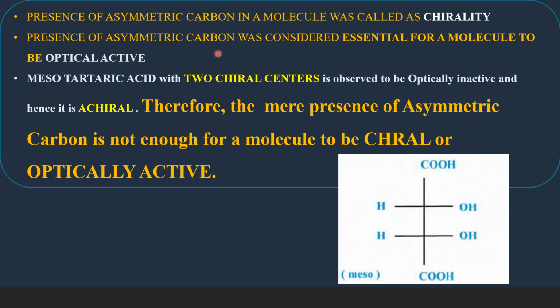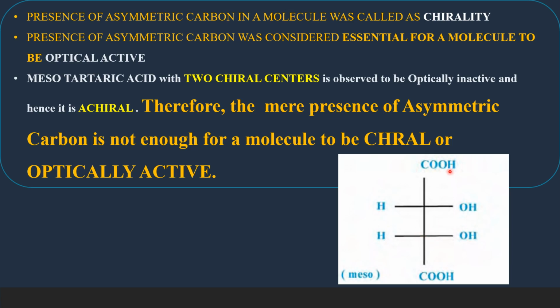If chirality is only the presence of an asymmetric carbon, all the molecules with asymmetric carbons should be chiral and should be optically active. For a molecule to be optically active it should be chiral. In that case, all the molecules containing asymmetric carbon atoms should be chiral and they should be optically active.